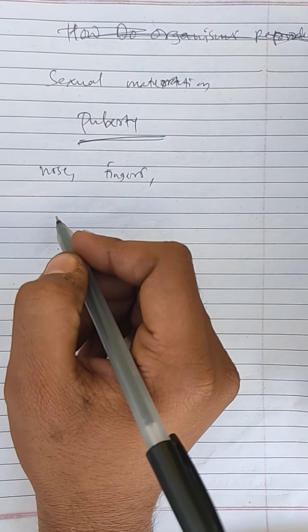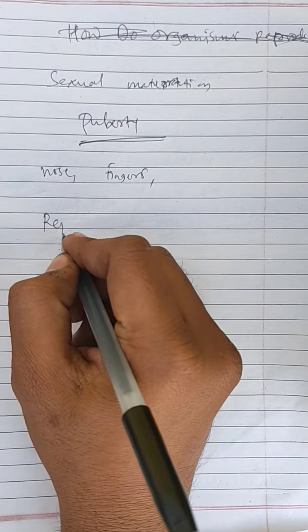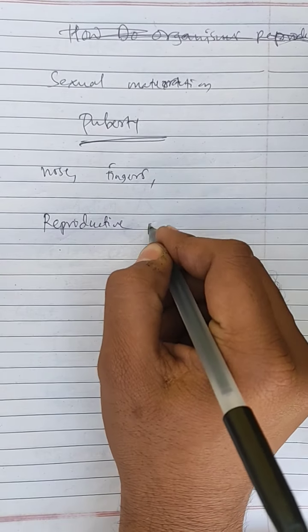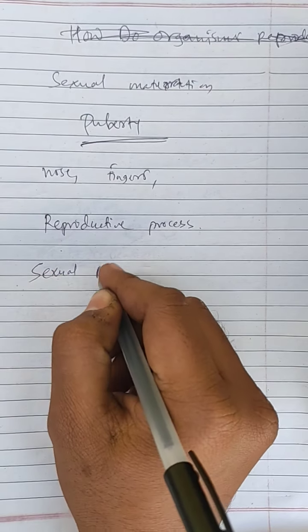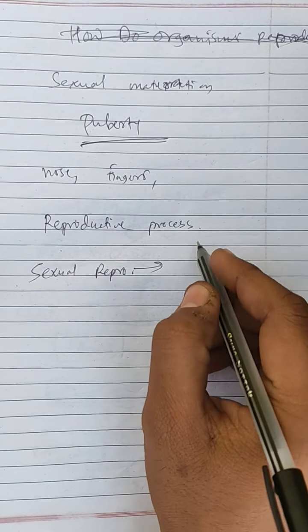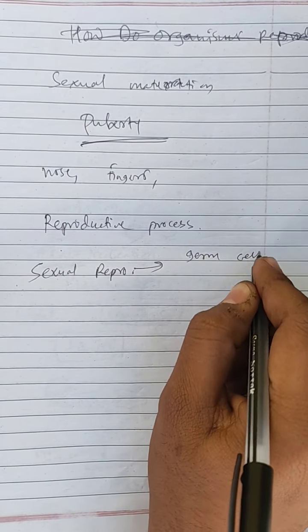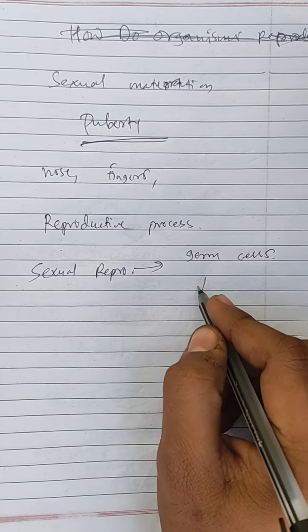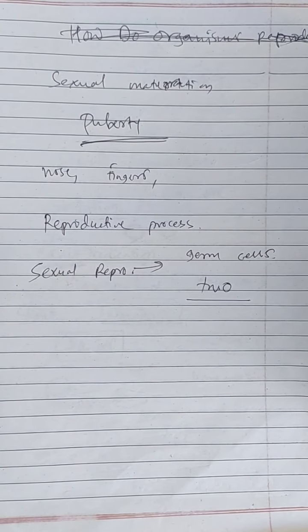So when we talk about how these changes occur around teenage, what is the relation of that to our reproductive process? Because whatever we talked about, enlargement of penis, erectile nature, enlargement of breast, do all of these have any connection with our reproductive process? When we talk about sexual reproduction, we are talking about fusion of germ cells from two different individuals.